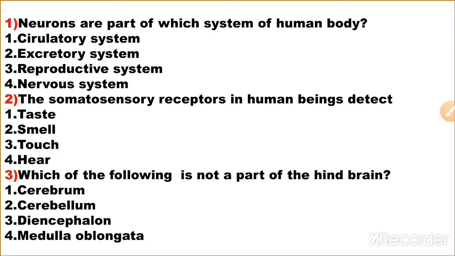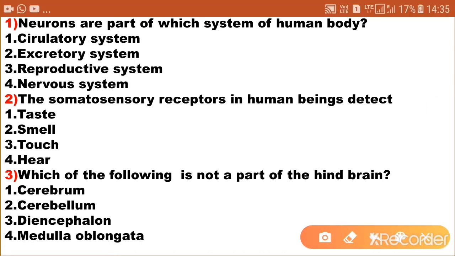The first question: neurons are part of which system of the human body? We know that the neuron is the structural and functional unit of the nervous system. The first option, the circulatory system; second option, excretory system; third option, reproductive system; and fourth option, nervous system. So here the answer is nervous system.